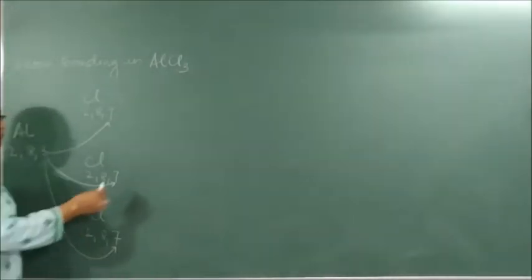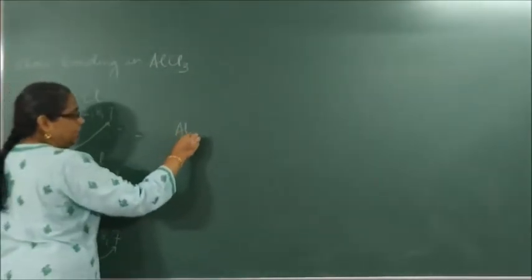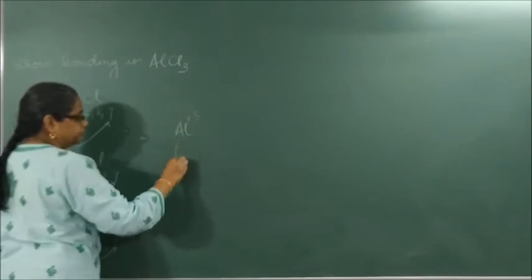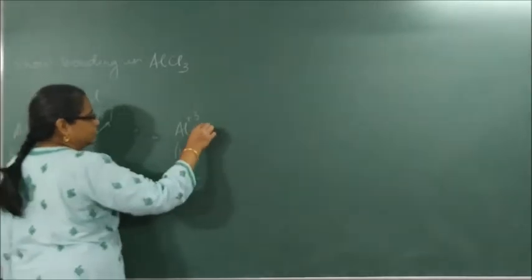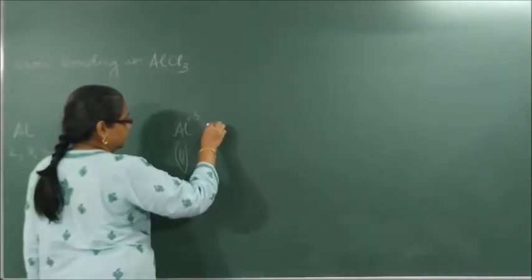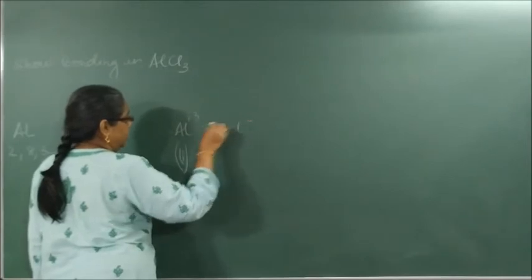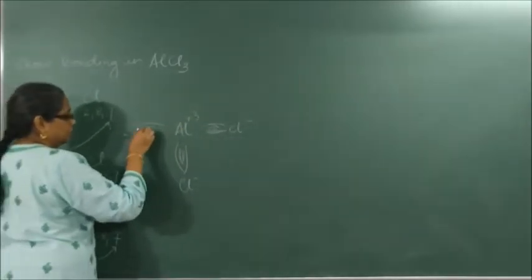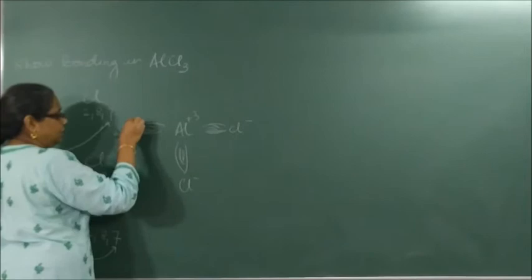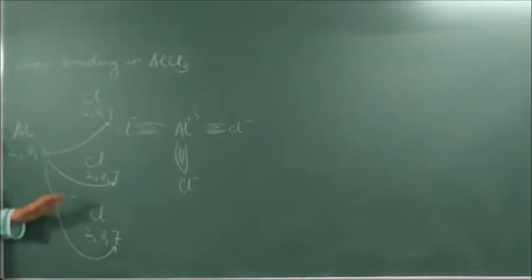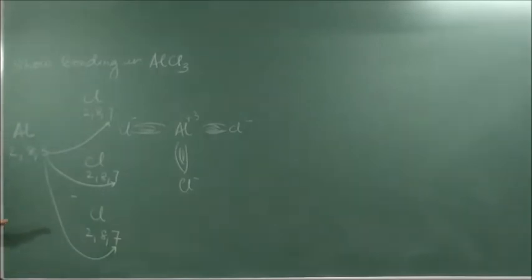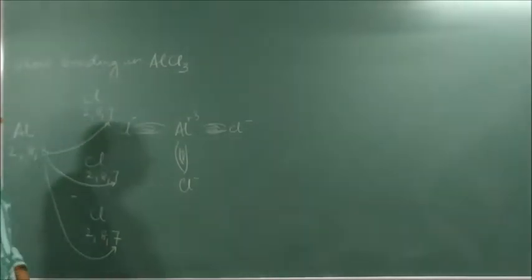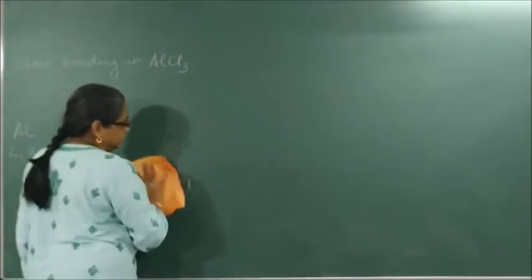How do I write the final structure? Al plus 3, Cl minus, Cl minus, Cl minus. This is the rough representation of how we draw the structure of AlCl3. Okay. Now the same thing I will write in steps.